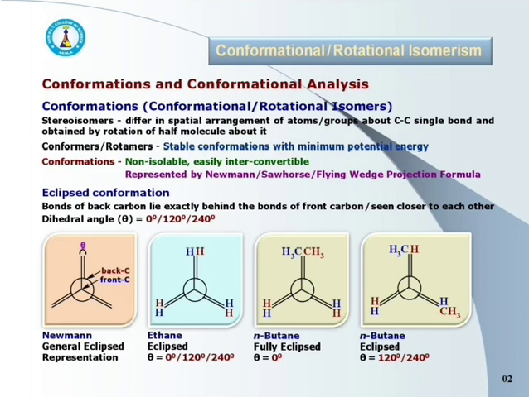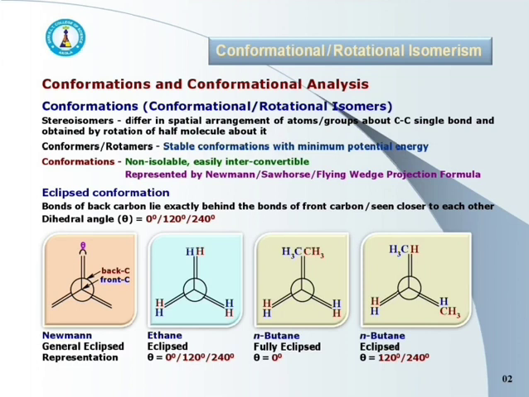First one is eclipse conformation. The conformation in which the bonds of back carbon atom lie exactly behind the bonds of front carbon atom is called as eclipse conformation.